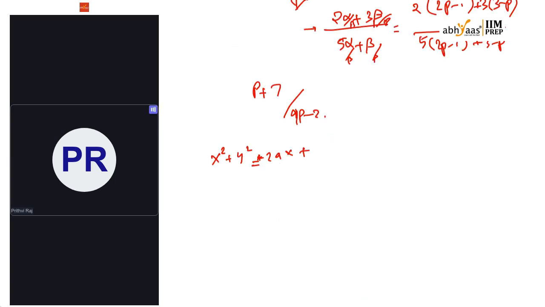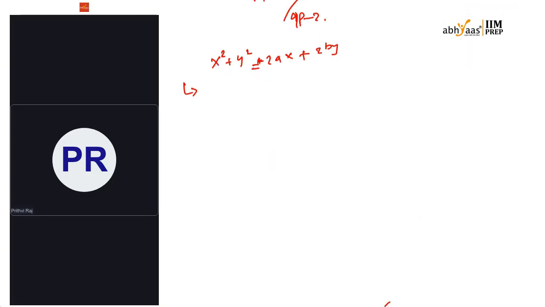In this, if I substitute y equal to 0, it will be x square equal to 2ax. So x and x get cancelled, x is equal to 2a or 0. That means alpha will be 2a. Similarly, if x equal to 0, beta will be equal to 2b.